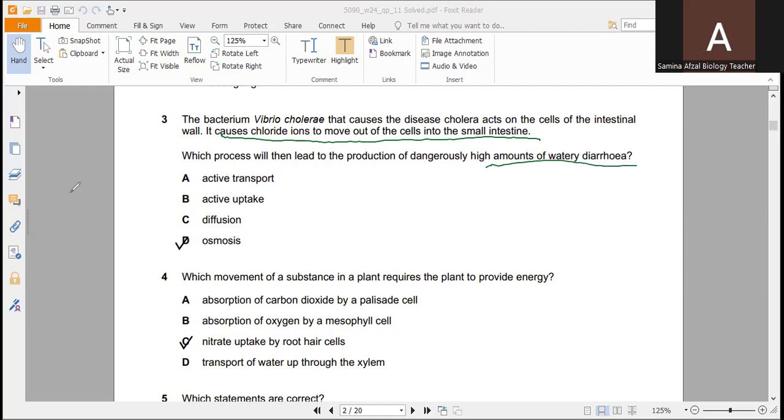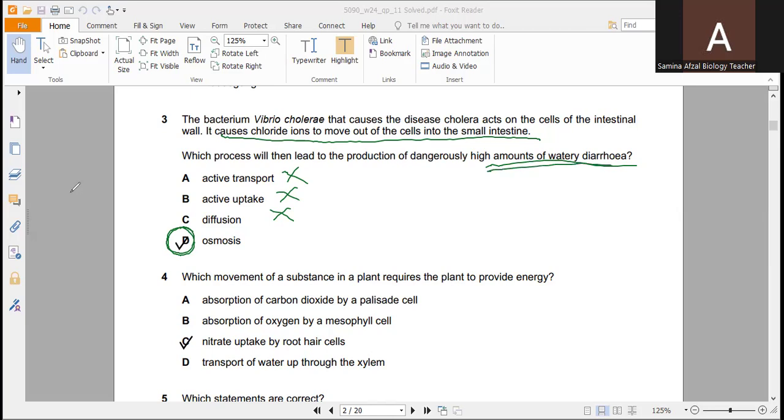So water will not move by active transport. This is not active uptake. Actually, this is the movement from higher water potential towards lower water potential. Again, water will not move by diffusion. The only process by which water moves from higher water potential towards lower water potential is osmosis. And with the help of this osmosis, the water will move in the form of watery diarrhea.